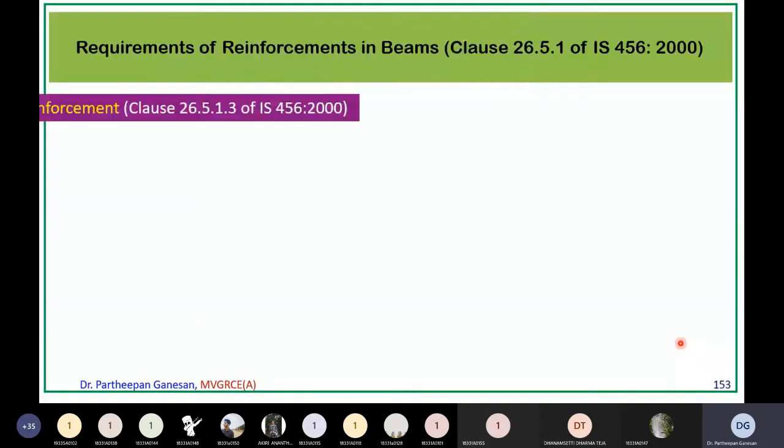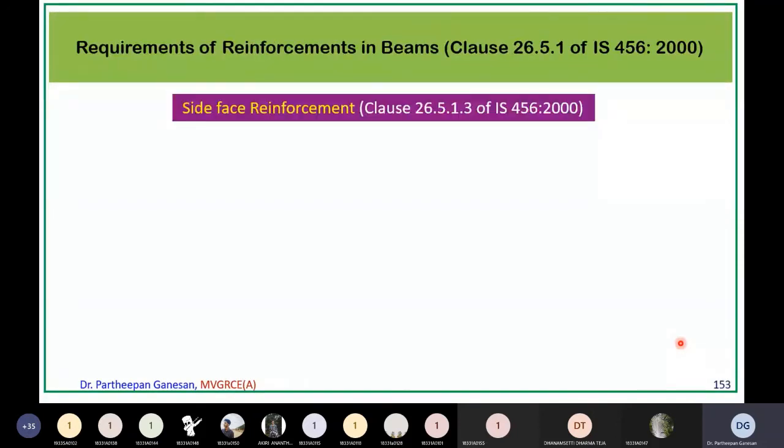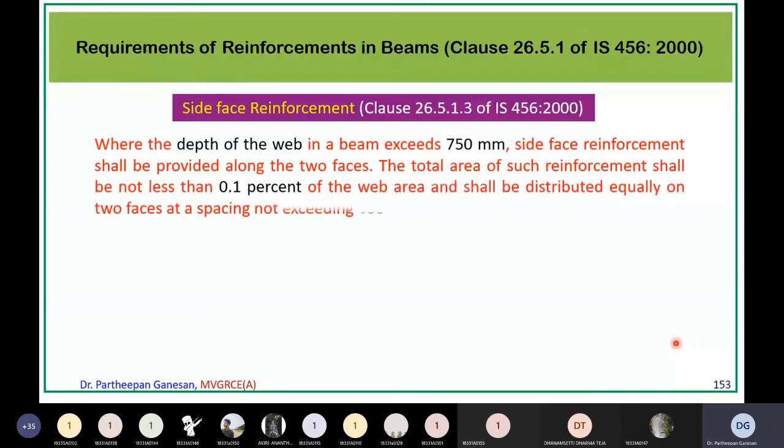Now today we will see side face reinforcement. What is this? It says that when the depth of the web in a beam exceeds 750 mm, side face reinforcement shall be provided along the two faces.